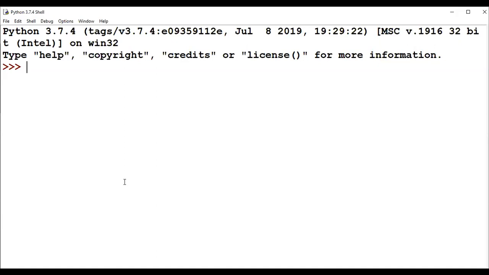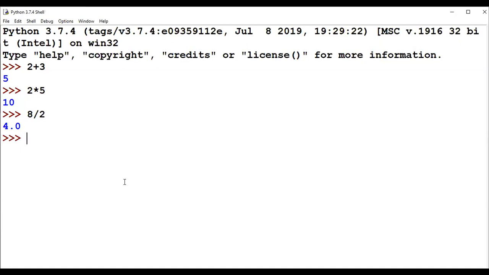How to do that is very simple. For example, if I type 2 plus 3, I just get 5 immediately. There is no assignment or anything, just two operands and the plus operator making an addition. If I say 2 star 5, it gives me 10, star being for multiplication. Similarly, if I say 8 divide 2, it gives me 4.0 and so on, right?